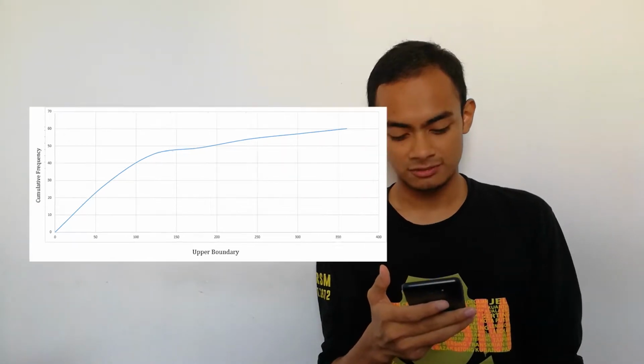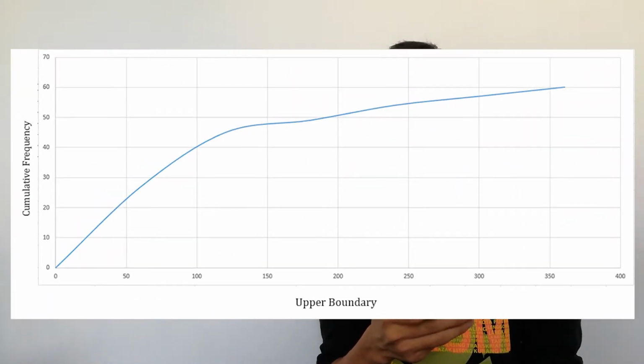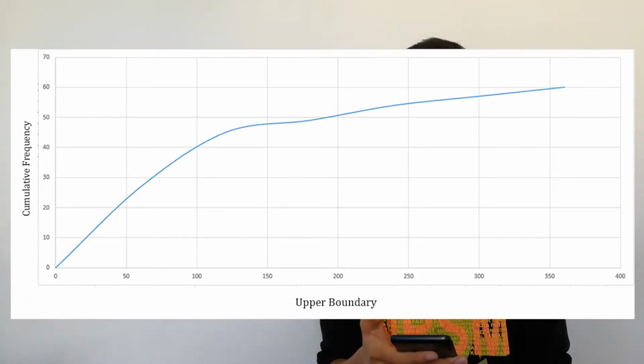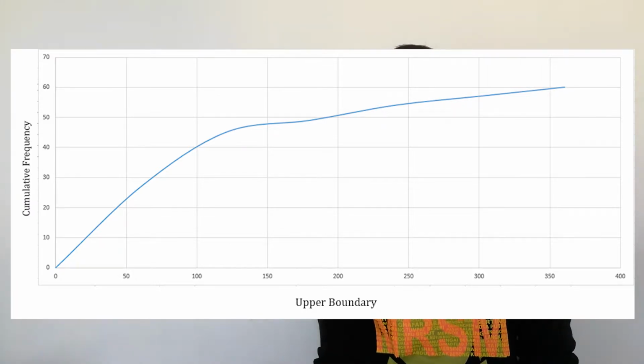Next, we'll go to the ogive. We get the ogive from the cumulative frequency on the y-axis, and the x-axis is the upper boundary taken from the histogram data. What we can get from the ogive is percentiles and quartiles, and also the median, which is 70.5. From this ogive, we can see an increasing pattern. So next, we move on to the other variables.